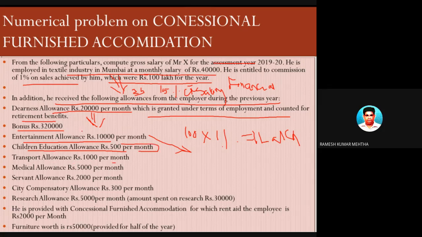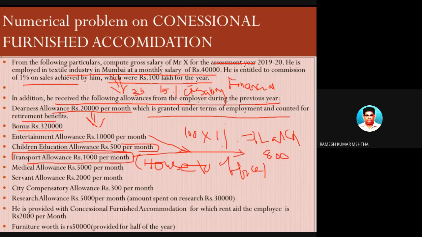Transport allowance. The rule should be known to you. For the transportation of the employee from his house to office and office to house, a certain allowance is given in the name of transport allowance, and to my knowledge the rule is 800 rupees per month, which is exempted. Over and above it is fully taxable. Medical allowance, 5,000 per month, is fully taxable.